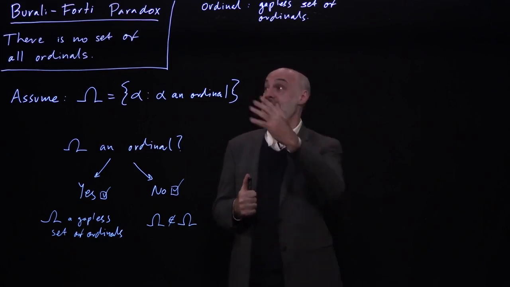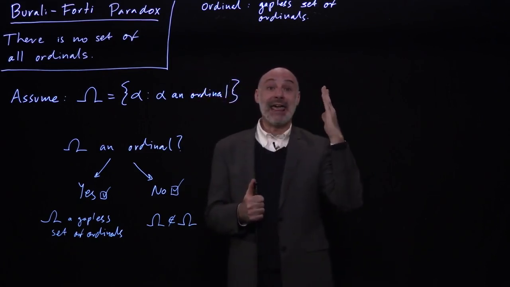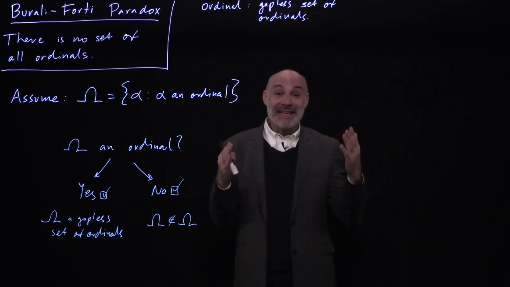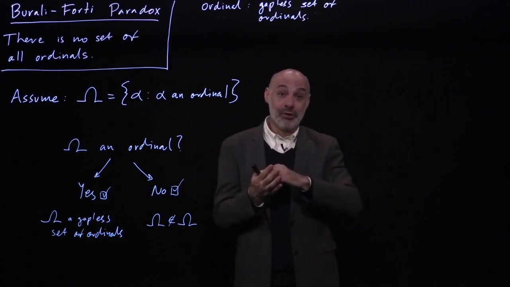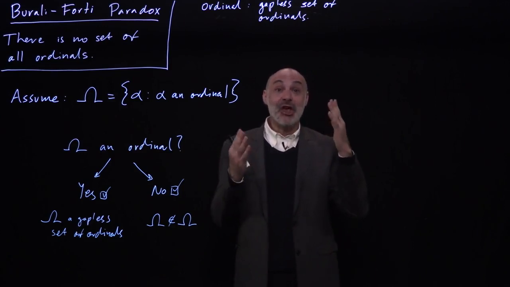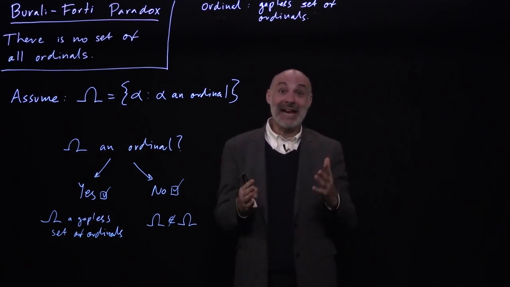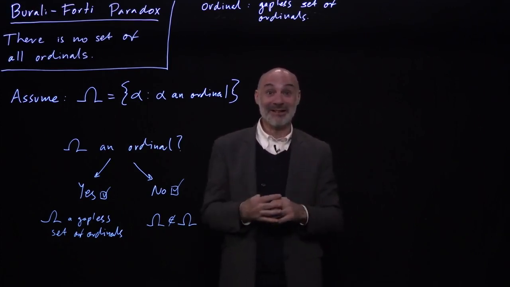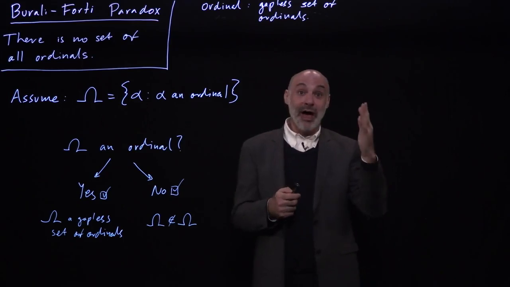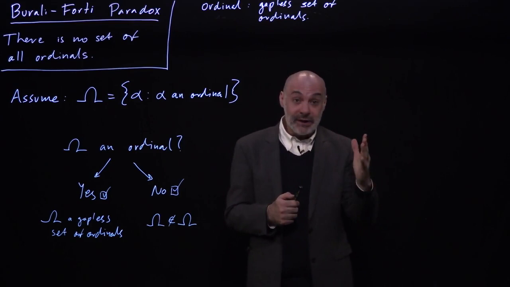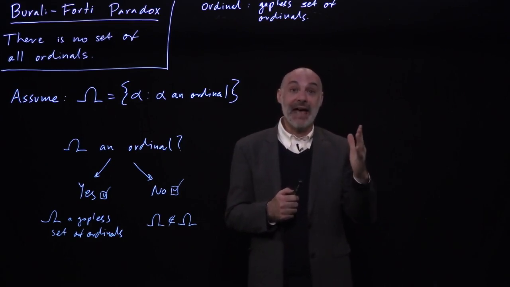So if that's right, if this result means that there are too many ordinals to form a set, then that gives us a sense of how many ordinals there are. They're not just infinitely many. It's an infinity so big that it cannot be contained in a set. So that's remarkable on its own. But there's another reason why this is an important result. And it's that it destroys what might be described as the naive conception of set.